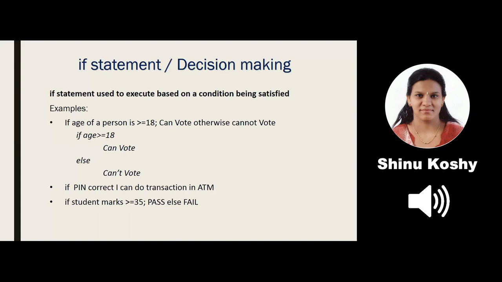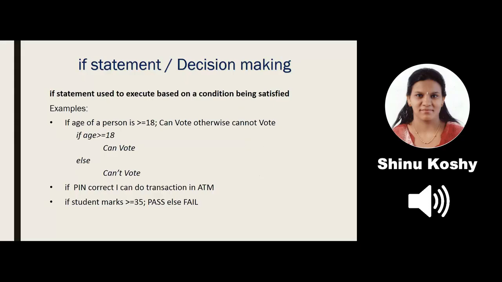My entered PIN is checked with the PIN stored in the database, and if the PINs are equal, then I continue with my transaction. So can you see a decision being made there? If it is correct, I do my transaction. Otherwise, I will not be able to proceed.